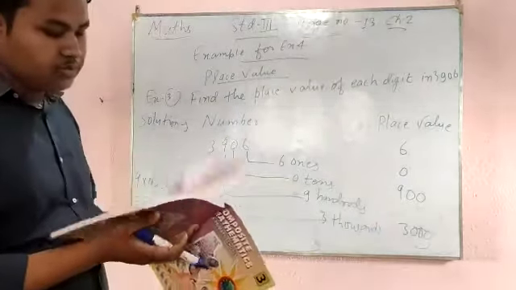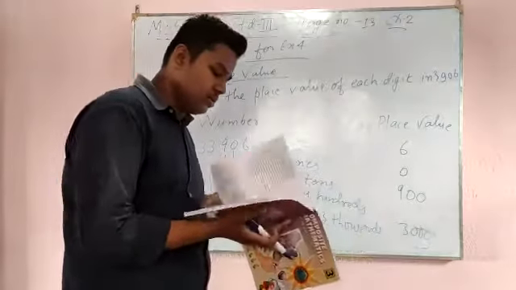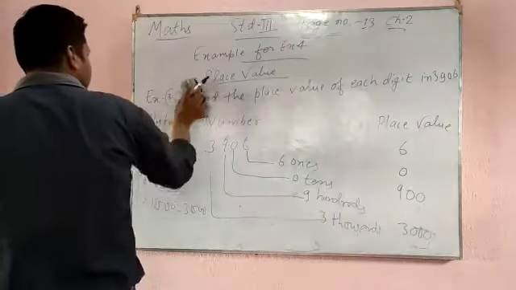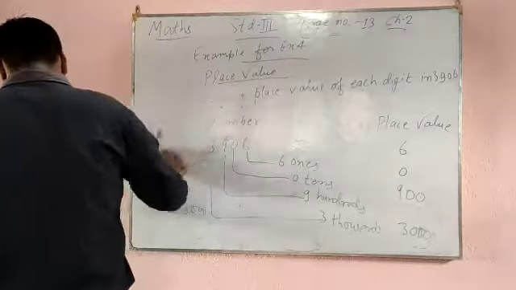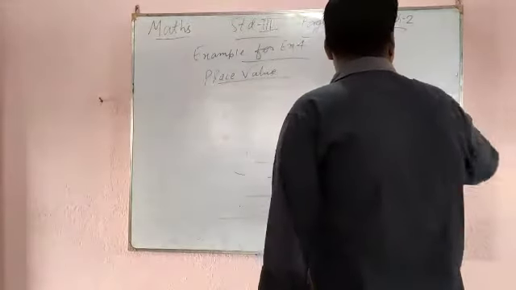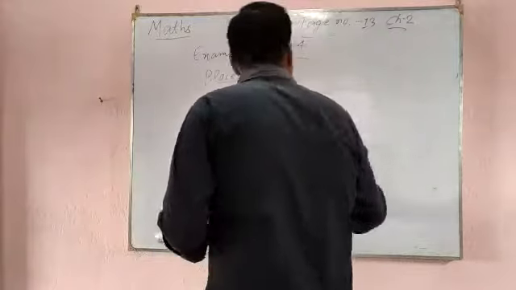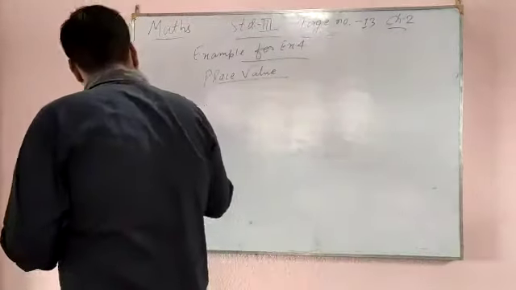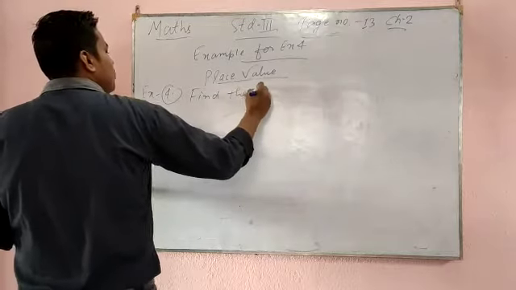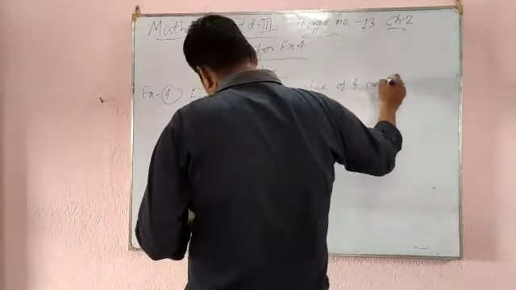Understood? Now come to example number 4. With the help of example number 4, you can easily solve question number 1 to question number 9. So example number 4 is: find the place value of 4 in 8416.